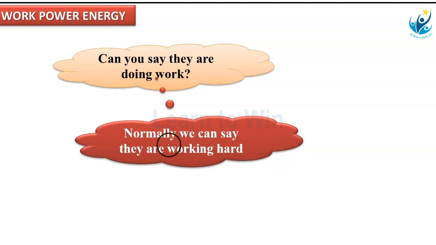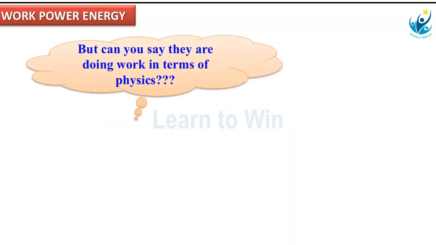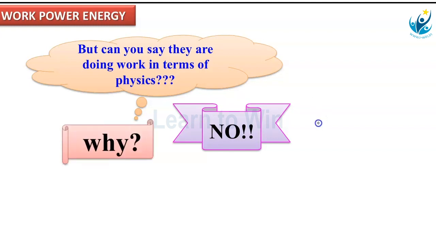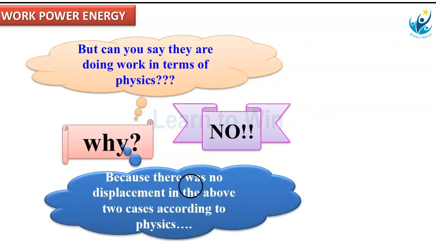But in these two examples, according to physics, the work done is zero, because in both examples there is no displacement. Can you say they are doing work in terms of physics? No. Why? Because only when displacement is there, then only work is done. There was no displacement in the above two cases according to physics.